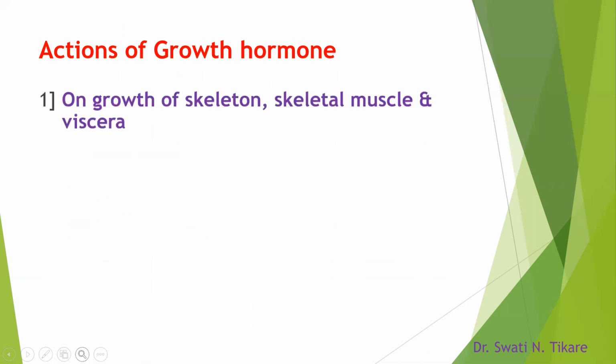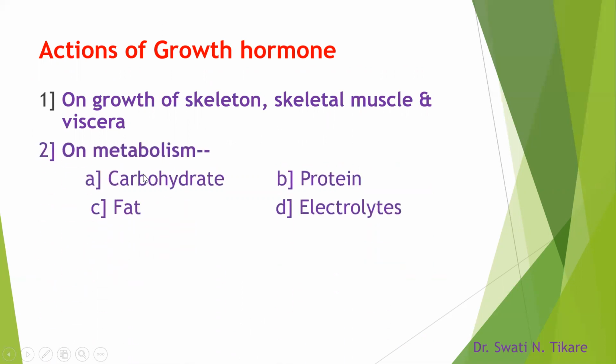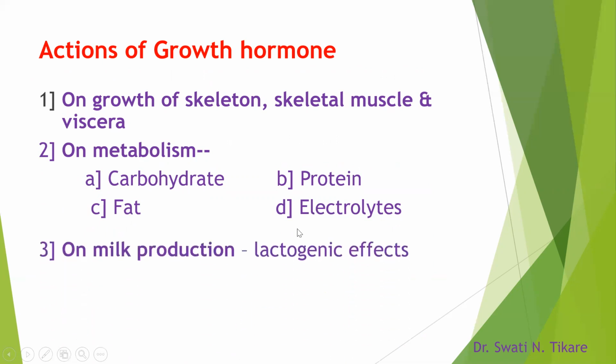Coming to the actions of the growth hormone. The first and foremost one is on growth of skeleton, that means bone, skeletal muscle and viscera. Second, on metabolism. It has effect on all the three metabolisms, carbohydrate, protein, fat, and also on electrolytes.